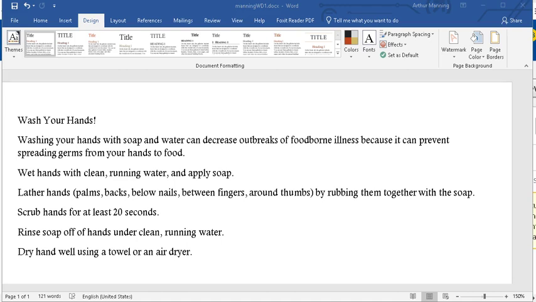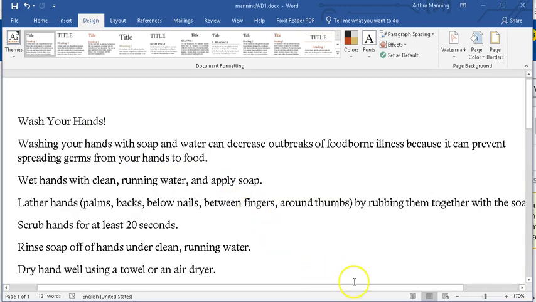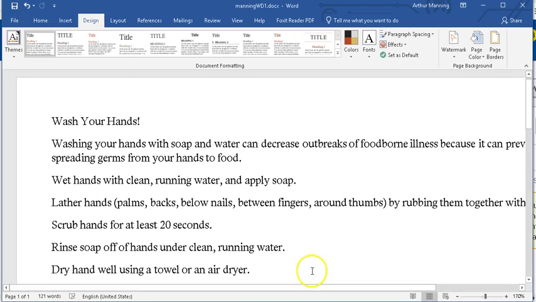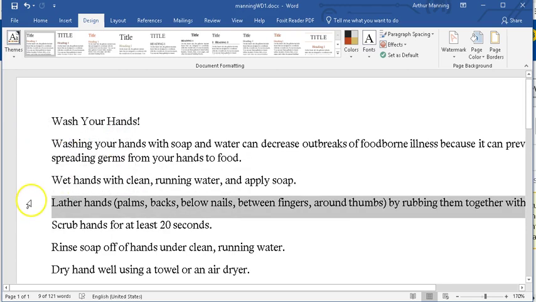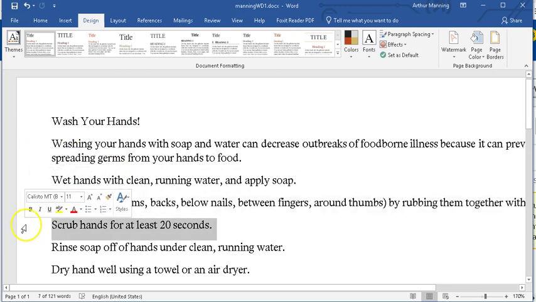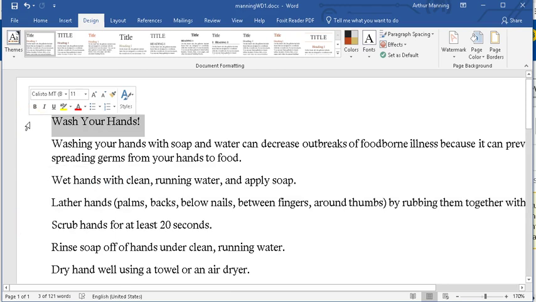Now, this very first paragraph. We come back to this first paragraph. I'll zoom in on it here a little bit. And we want to select all the text in that paragraph. Now, normal people that don't know as much as you know that you can drag through text to select it. But most people don't know that if you just click on the left of a paragraph, it selects that entire line without you having to click and drag across it. So that first line, I'm going to select it by clicking in the left margin.